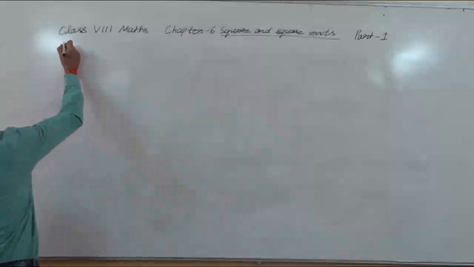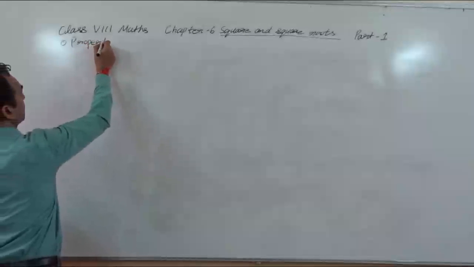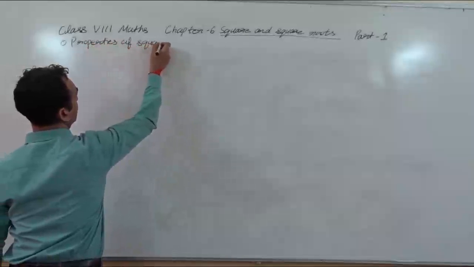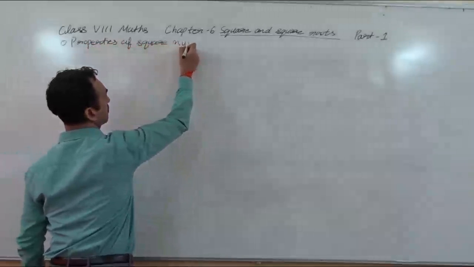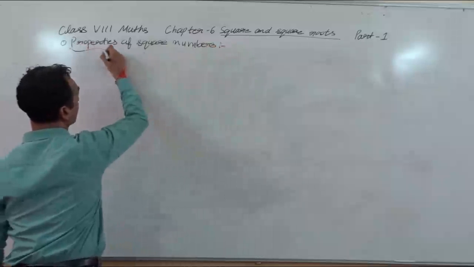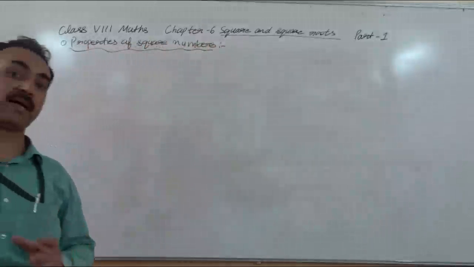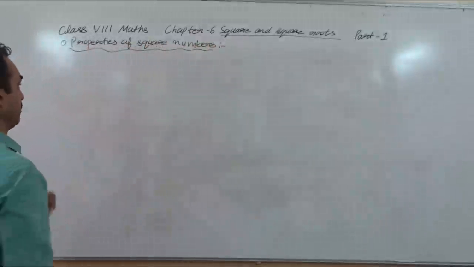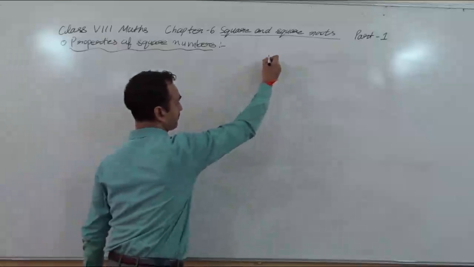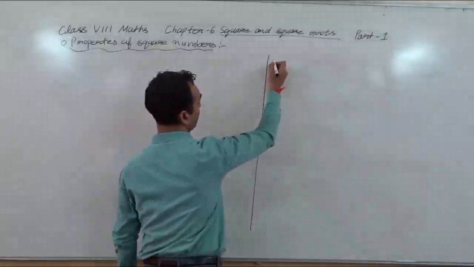So the next topic is properties of square numbers. Properties means we will observe some patterns in square numbers. First of all, for this we write here the square numbers of 1 to 20.